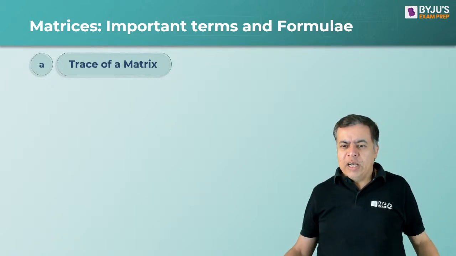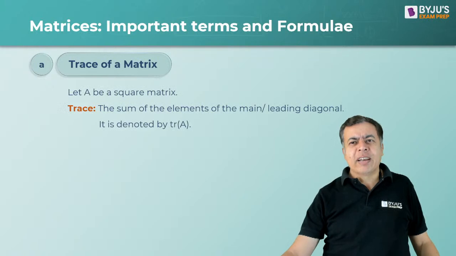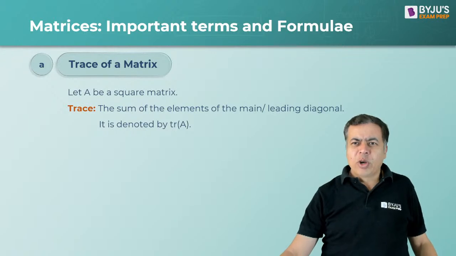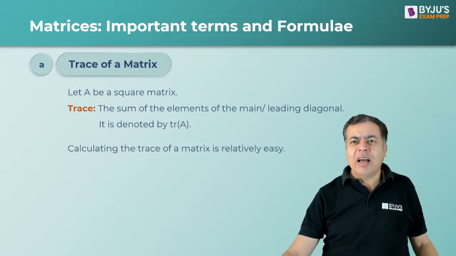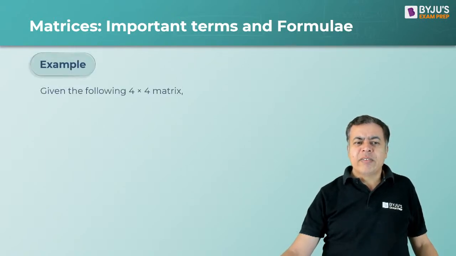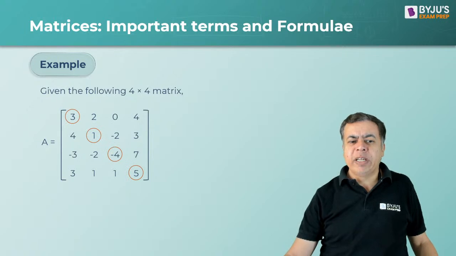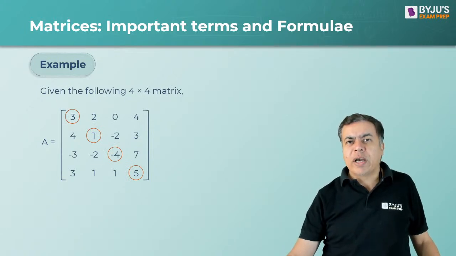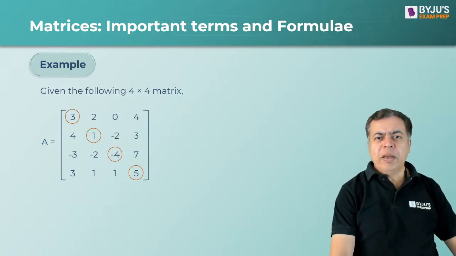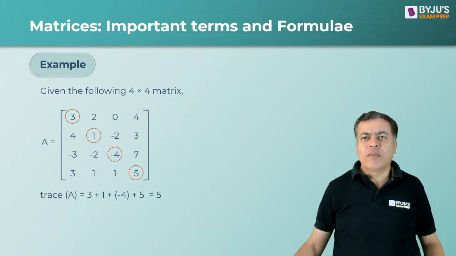Okay, so let's start with the trace of a matrix. Trace of a matrix is very easy, right? It is the sum of the diagonal elements. Just see the example, where a 4 cross 4 matrix is given. The trace of this matrix will be 3 plus 1 plus minus 4 plus 5. So the total will become 4 minus 4 plus 5, so it will be 5 only. The trace of the matrix is going to be 5.